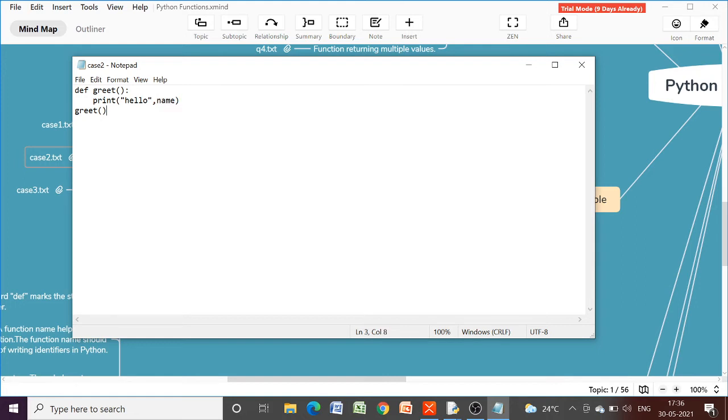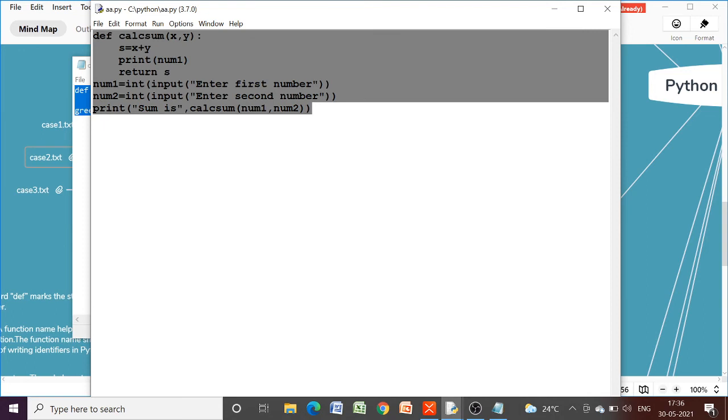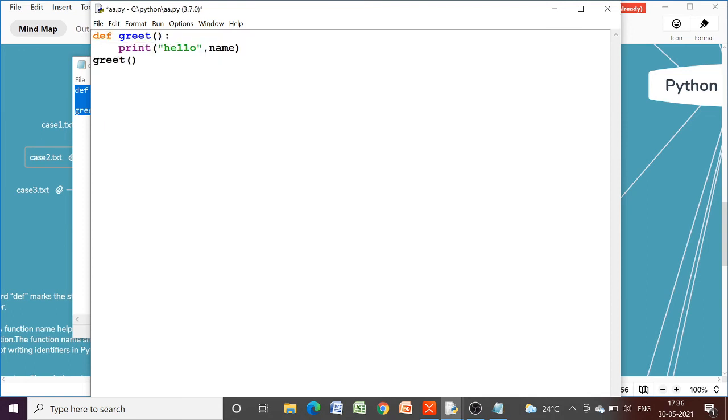First, okay, let me copy this to the IDLE so that we can see the output as well. So here, let us follow the Python rule. Here we have a reference name, meaning the name of the variable is name. First step, Python will search for this name in the local scope.